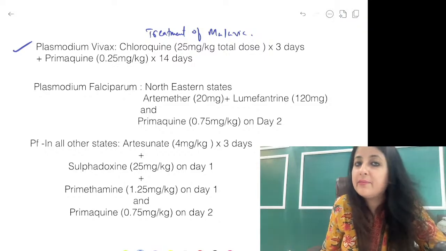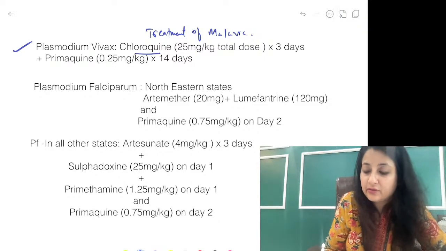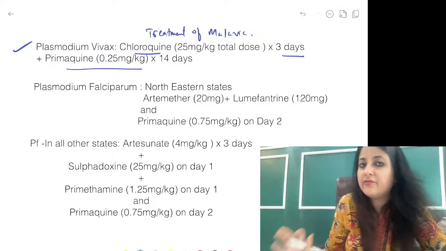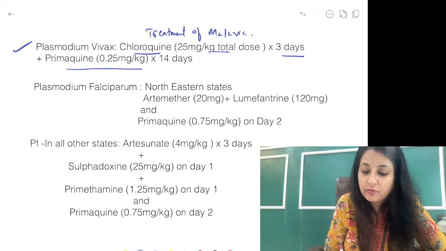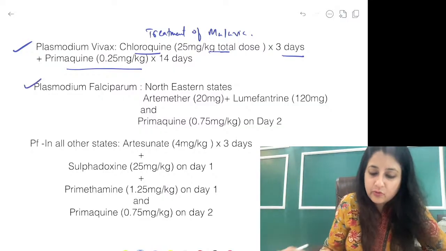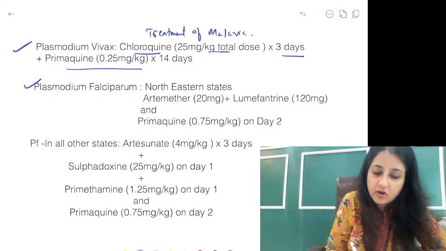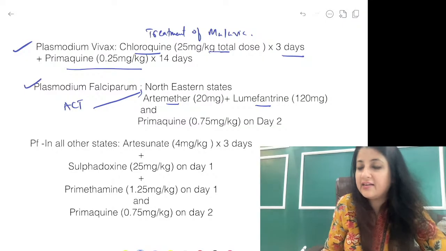Anybody who is Plasmodium vivax या ovale, drug of choice is chloroquine. You give it for 3 days and Primaquine for 14 days along with the doses you can see over here. Chloroquine को भी आपको 3 days में बांटना है 10, 10 and 5. Plasmodium falciparum, of course we have ACT. In northeastern states it is artemether plus lumefantrine.